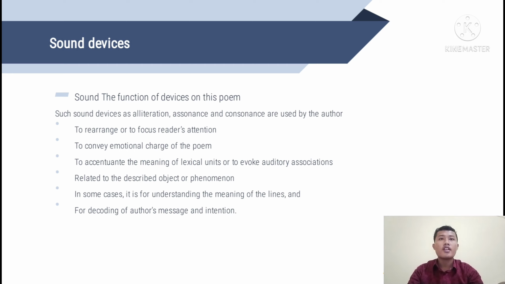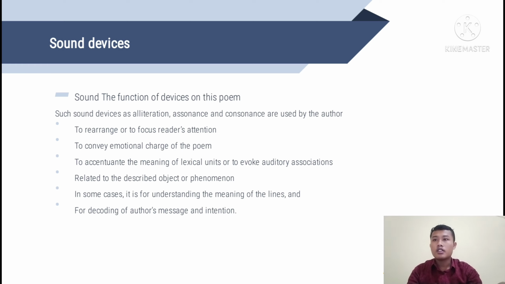Such sound devices as alliteration, assonance, and consonance are used by the author, first, to rearrange or focus reader attention and to convey the emotional charge of the poem, and third, to accent the meaning of lexical units or to evoke auditory association, and then to describe an object or phenomenon, and in some cases for understanding the meaning of the lines, and the last is for decoding of other messages and intention.